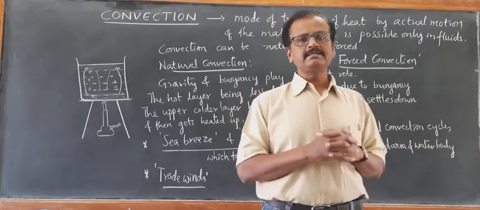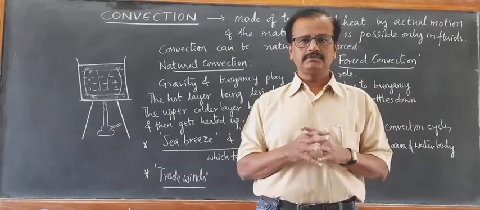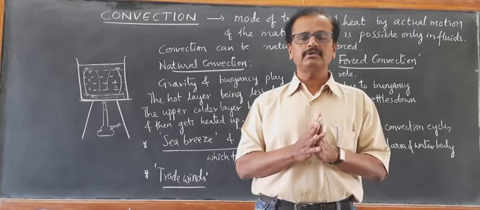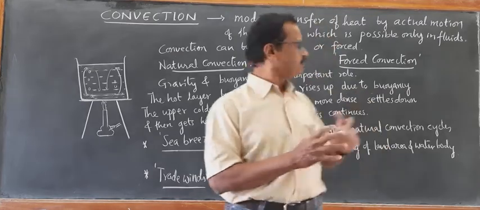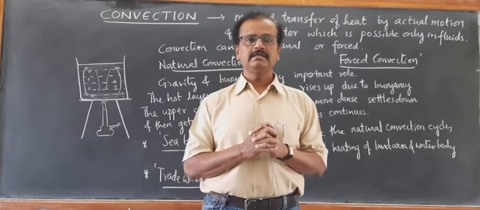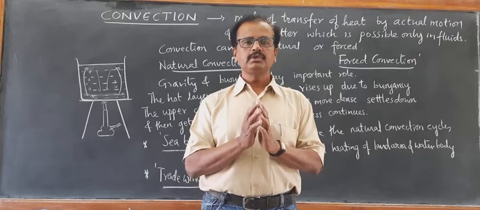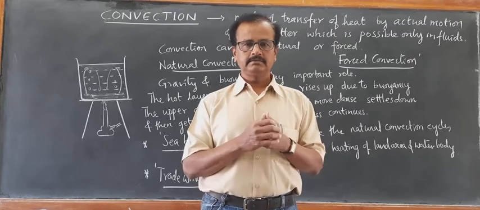And one more example is the air heating system in homes. It is also a third example of forced convection. So in forced convection, a pump or any other physical means is used to pump the air.